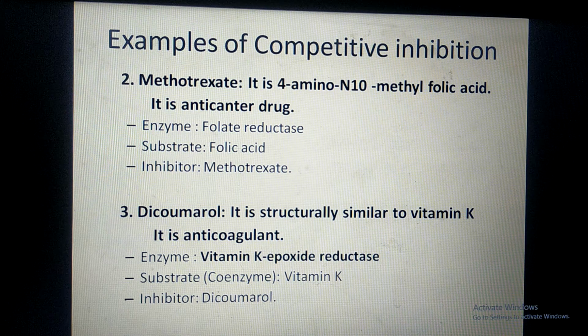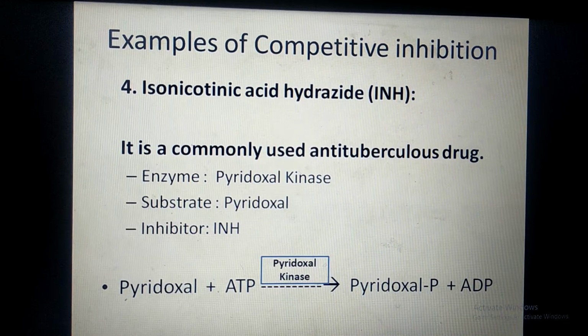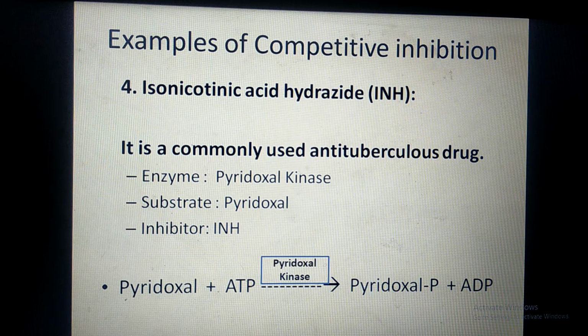Another example is dicaumerol. It is an anticoagulant. The enzyme here is vitamin K epoxide reductase, the substrate is vitamin K, and the inhibitor is dicaumerol. Vitamin K and dicaumerol have similar structure, hence they compete to bind at the active site of the enzyme vitamin K epoxide reductase. Now the fourth example is isonicotinic acid hydrazide, or commonly called the INH drug.